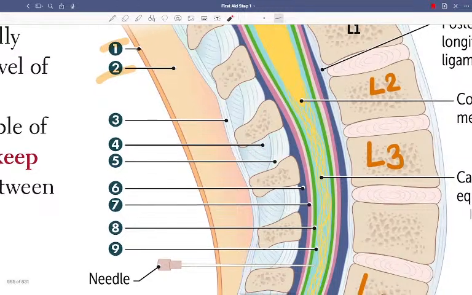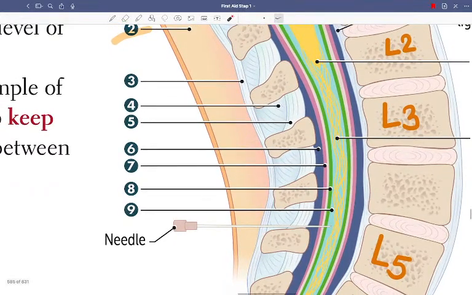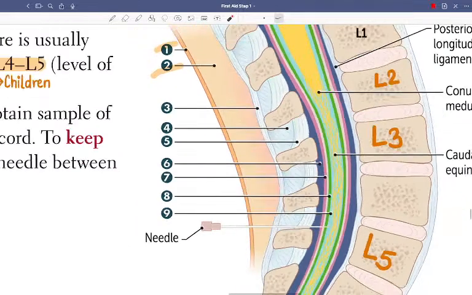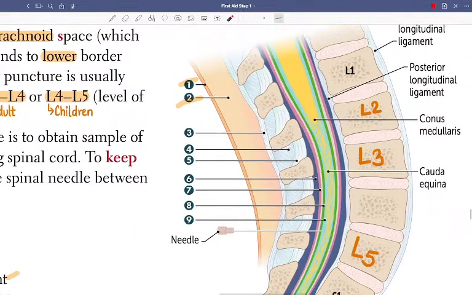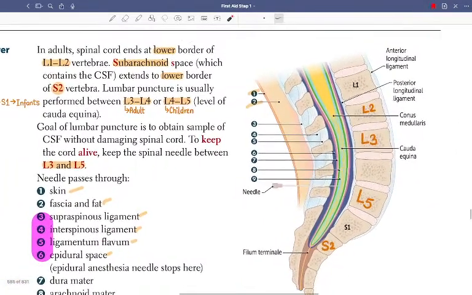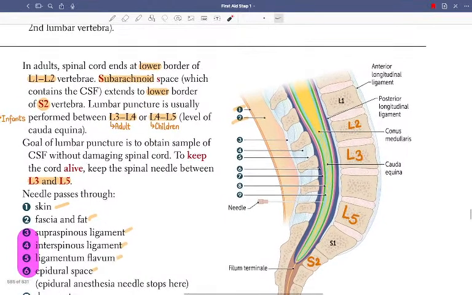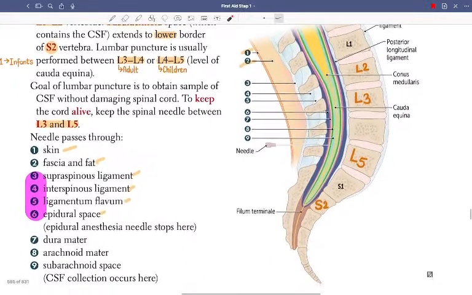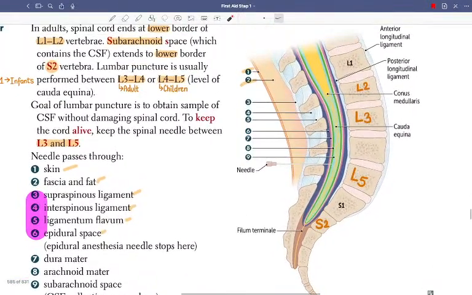Then we have the epidural space, dura mater, arachnoid mater, conus medullaris. Sorry, I mixed it up. Supraspinous, not the posterior. Posterior longitudinal ligament is, that's it.